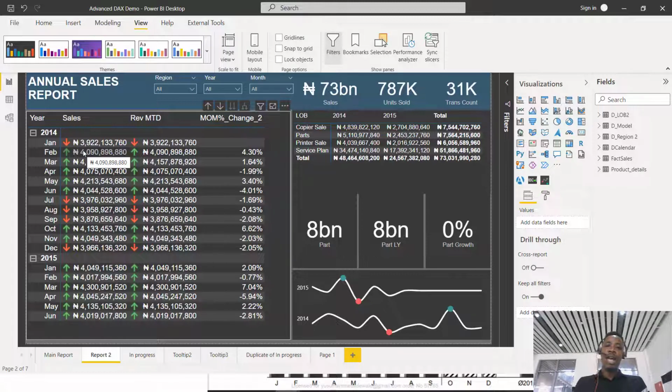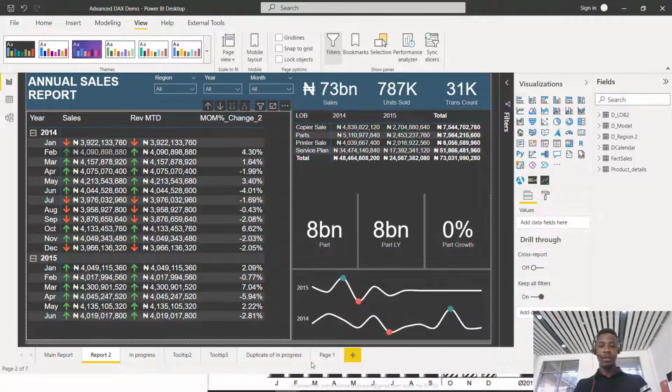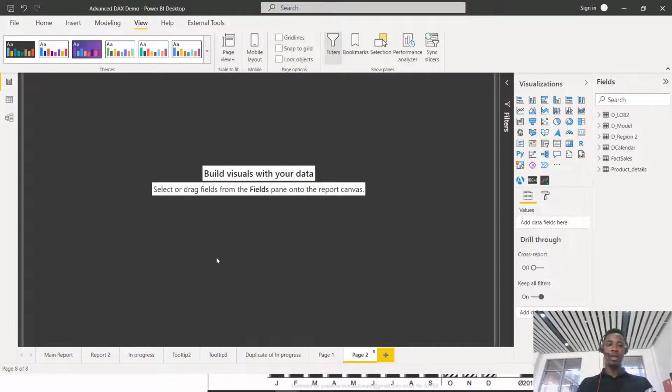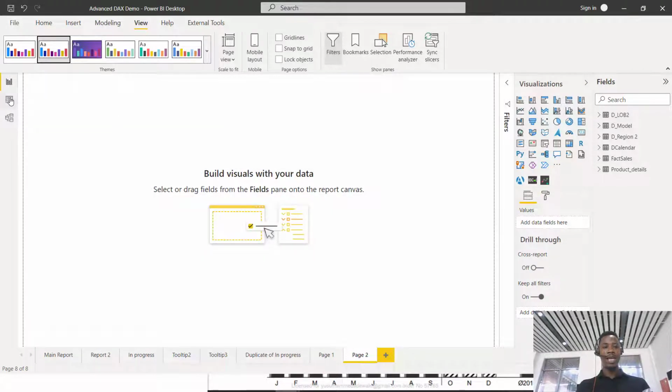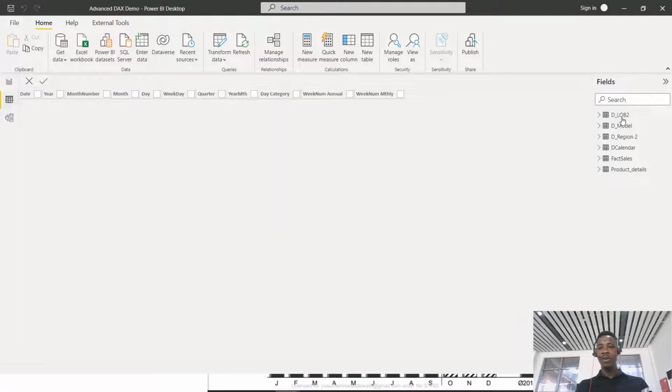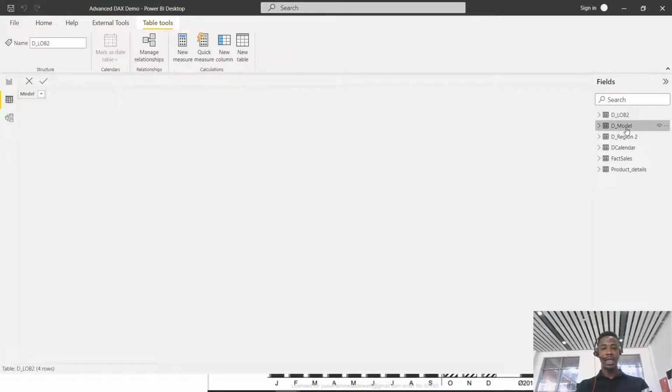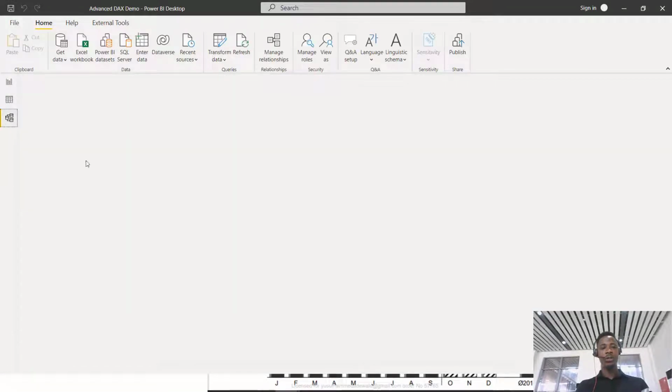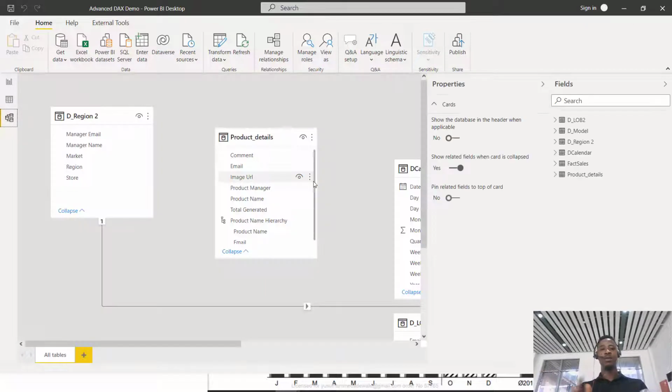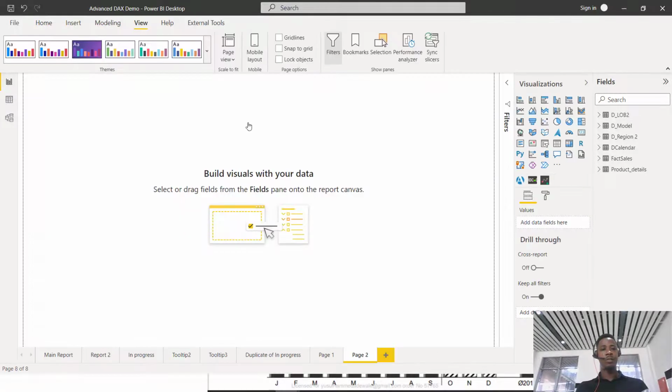So in this report, I've already imported my data. So let me create a new report. For example, I'm going to change these themes to white so you can see this. Remember I said this is your data view, where you can actually see all the data that was brought in here, and this is the relationship view, where we connect different tables together to say this table works with this table, and this table works with this table, right? So if you look at the report view right here,